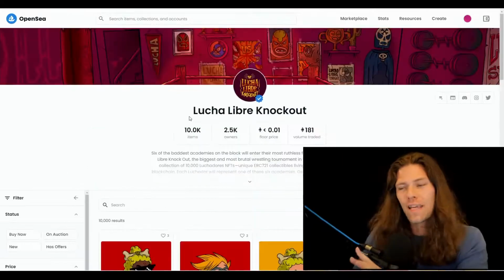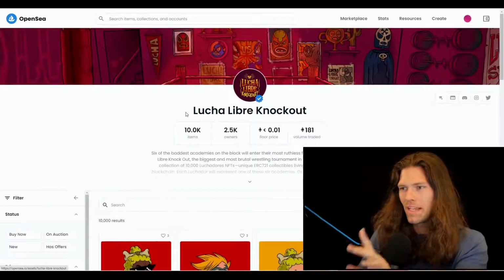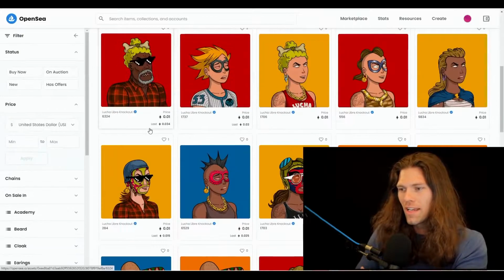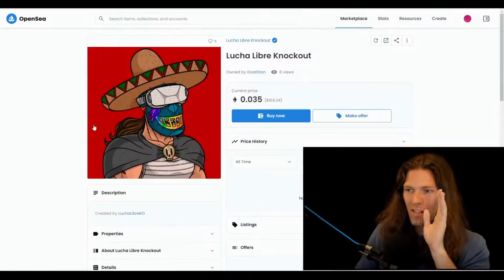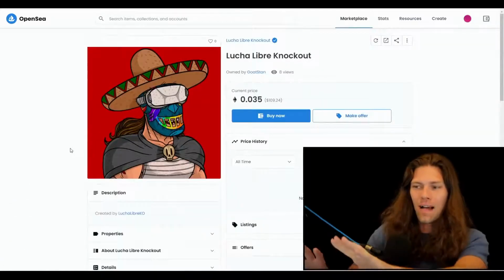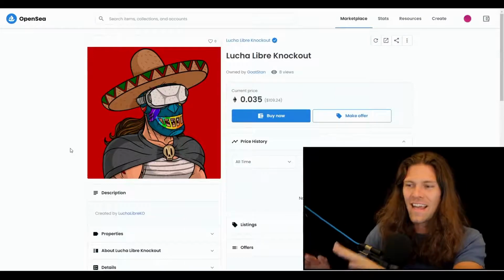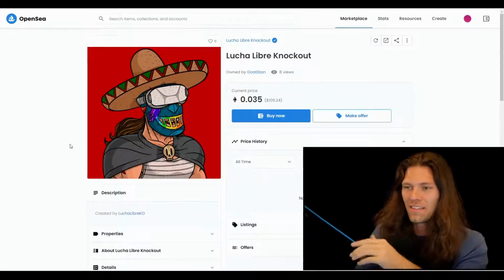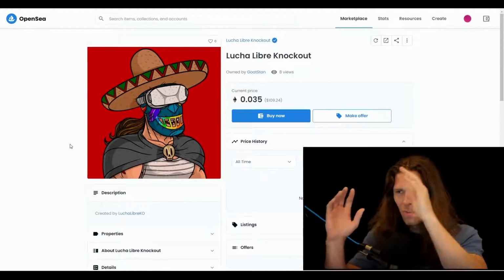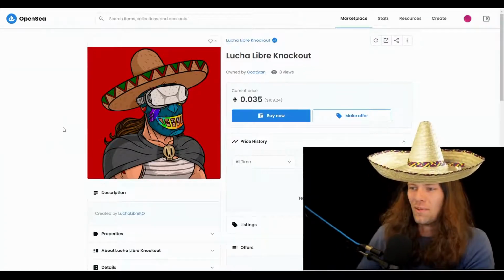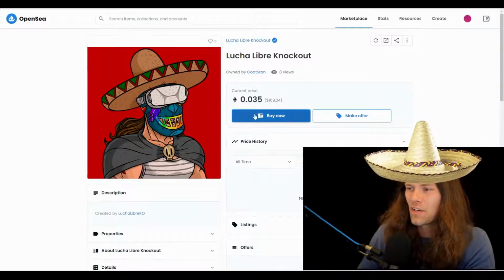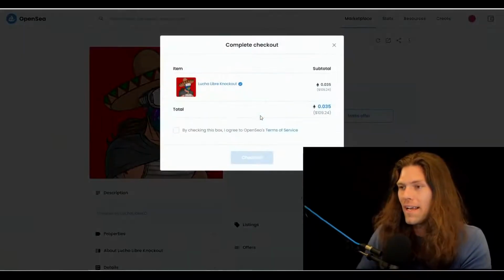So I did some browsing and I came across this collection that really stood out to me. It's the Lucha Libre Knockout. I don't know, they got bold colors, cool characters, but mostly it stood out to me because I came across this character, which I'm calling High Max on Halloween, because it looks like me if I was baked wearing every single Halloween costume possible. And this one's $109. So in order to buy this, click buy now.